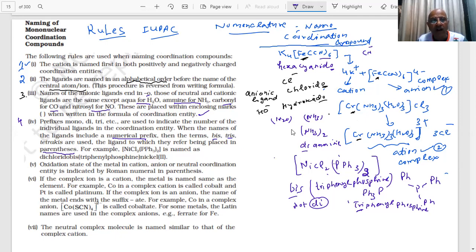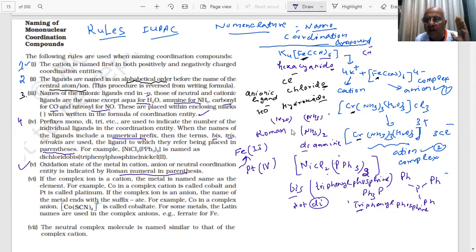Next, I am coming to the 5th point. Oxidation state of the metal in cation, anion or neutral coordination is indicated by the Roman numerals in the parenthesis. What do you mean by Roman numerals? If the oxidation state of iron is 2, how will I write? I, II. These are called Roman numerals. If iron is 3, then I will write III. If I have platinum 4, I will write platinum IV like this. That is the oxidation state of the metal in cation, anion or neutral.